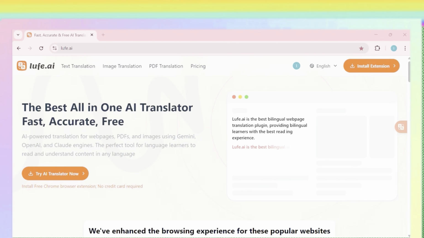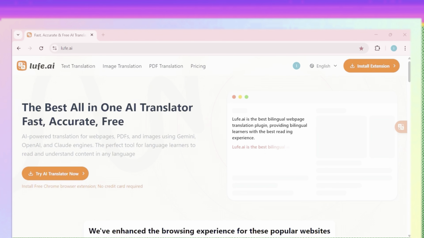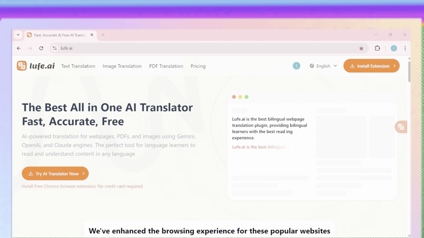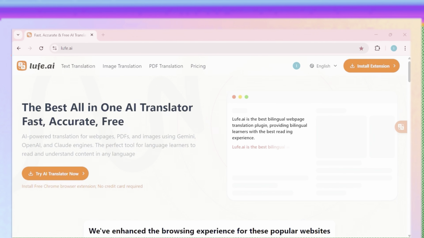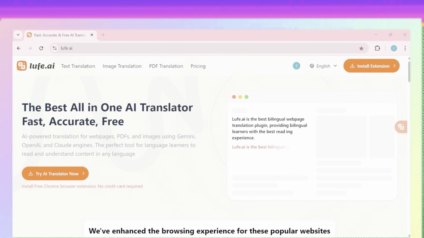I want to share this amazing website. It's Lufe.AI. It's easy and user-friendly to translate text, images and PDF documents in any language for school and college assignments and also when you travel abroad for personal and business trips.